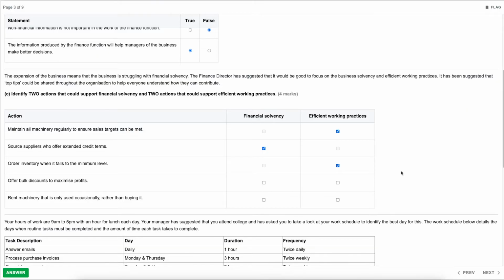So then the last one, rent machinery that is only used occasionally rather than buying it. Well, that obviously would help with financial solvency. It means that we're not having to pay money out on a regular basis for machinery that we are not using, and therefore to just rent it rather than actually buy it would be a far more effective use of the business's cash.